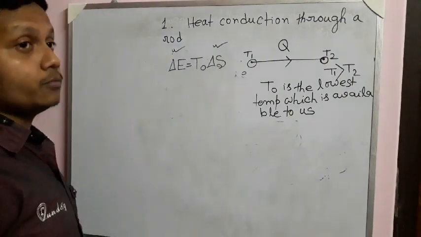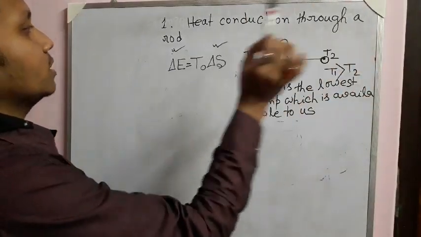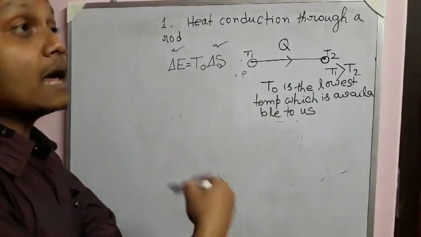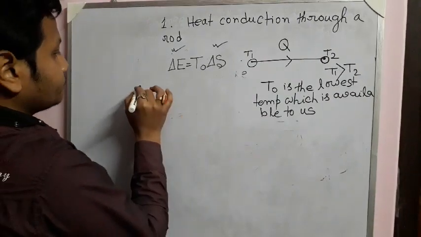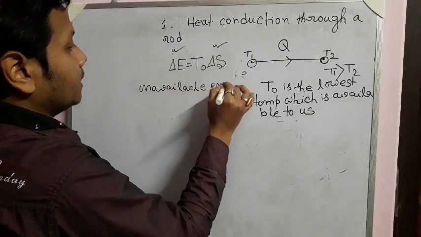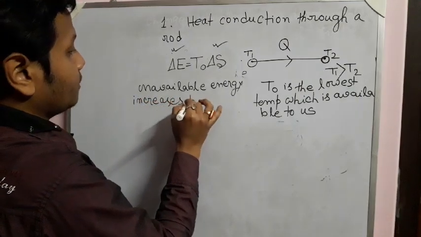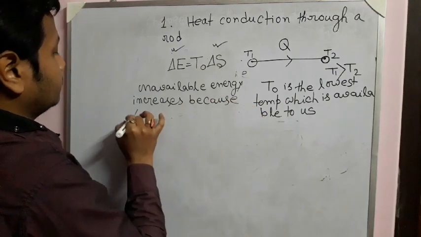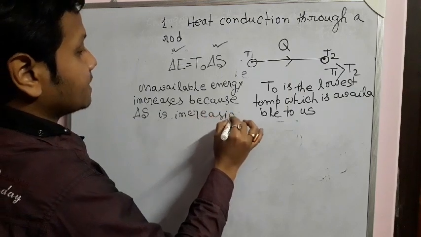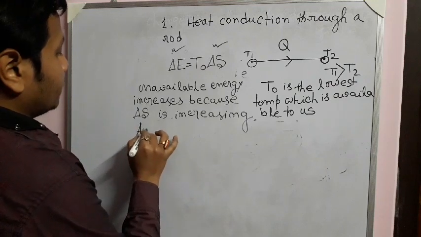So entropy of the universe is increasing, as a result unavailable energy increases, because delta S is increasing. That means available energy decreases.